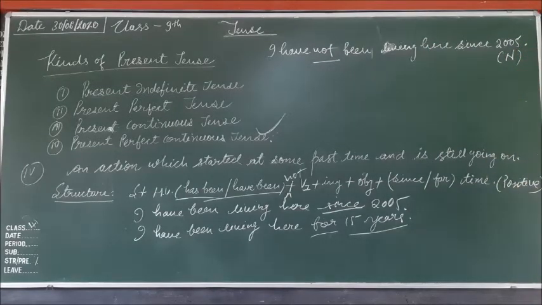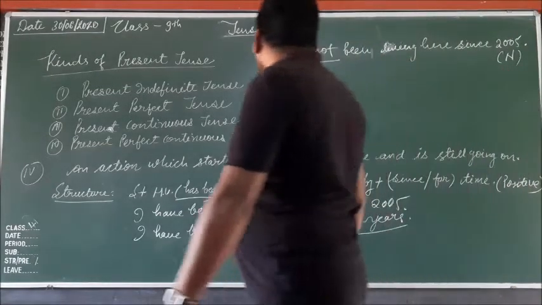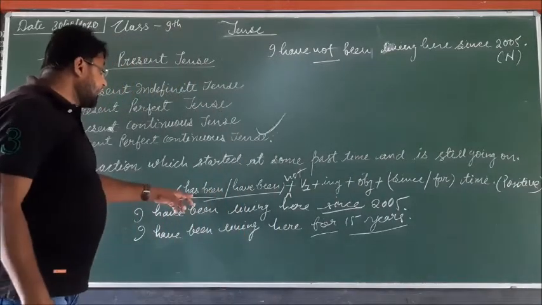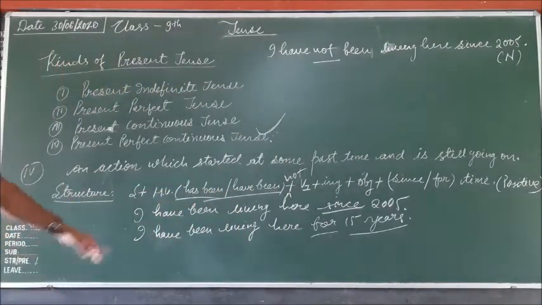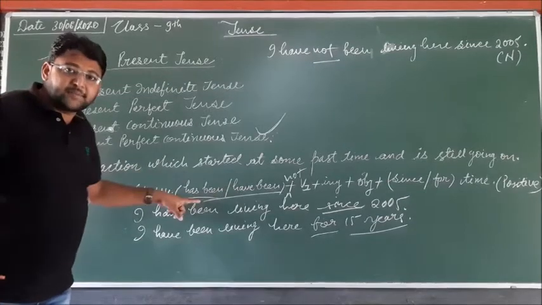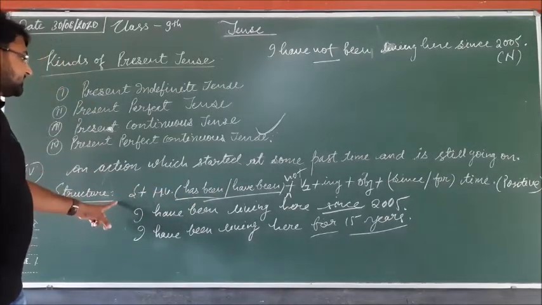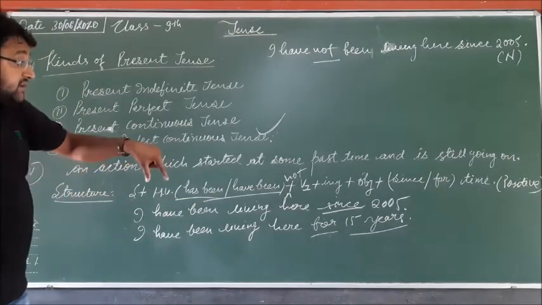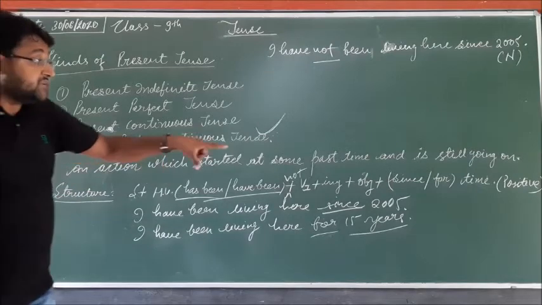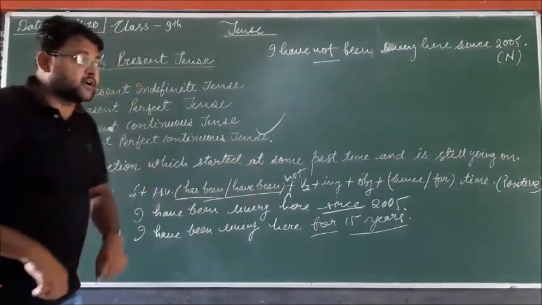And then how will you make the interrogative of this sentence? To make the interrogative, has or have is applied before the subject, meaning your helping verb is applied before the subject. So has he been living here? That is your interrogative.